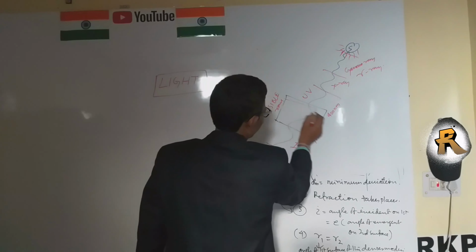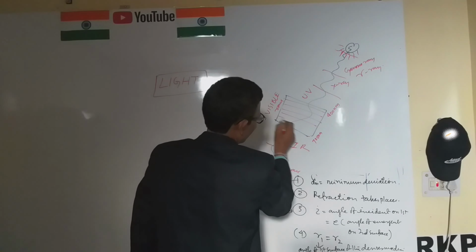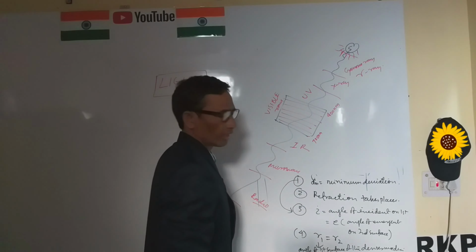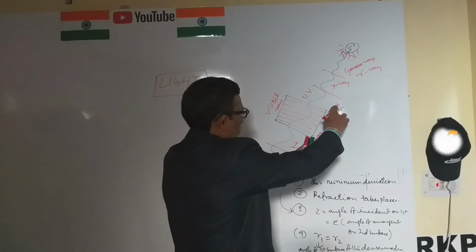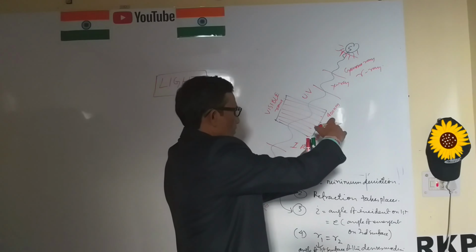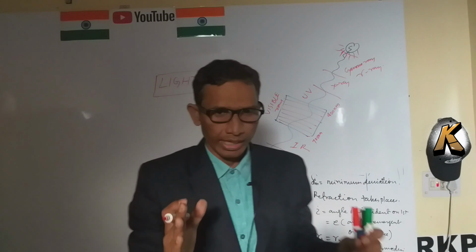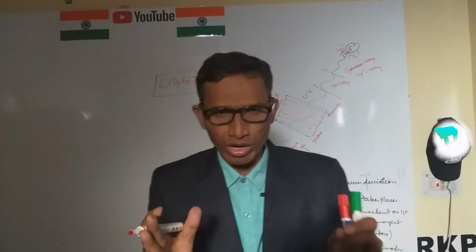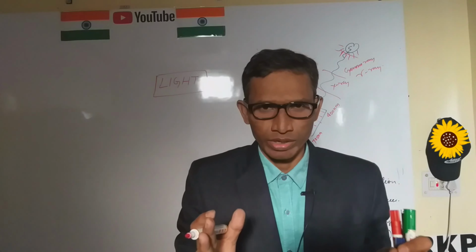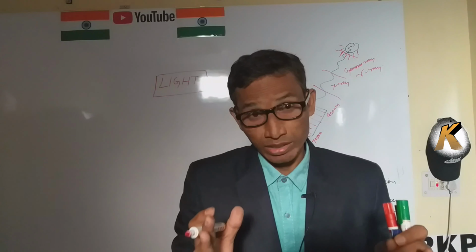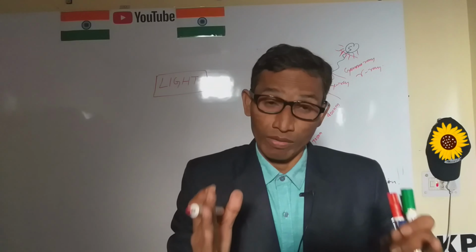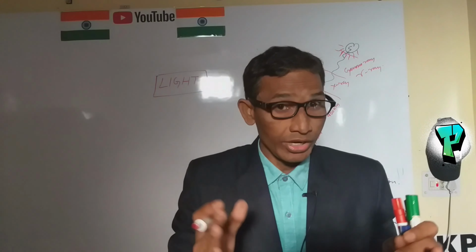Here is the construction of the 7 colors, and this band of 400 nanometer to 700 nanometer is the wavelength range. If the wavelength is between 400 and 700 nanometer, that is called visible light, also known as the spectrum of the light, a spectrum of electromagnetic radiation.